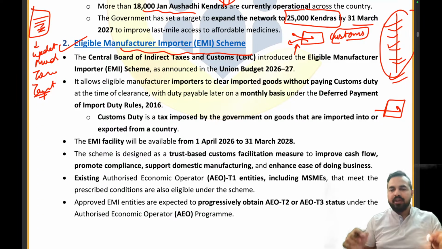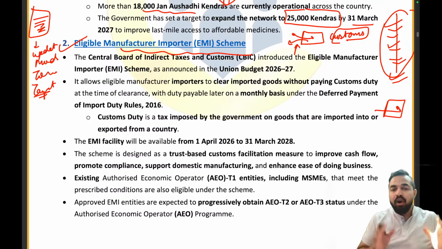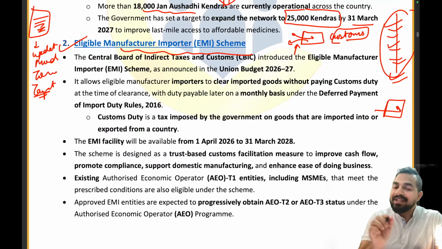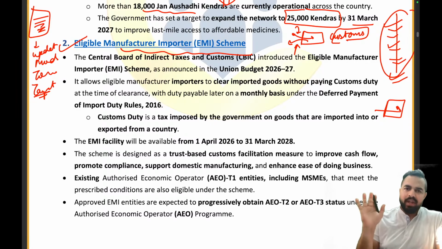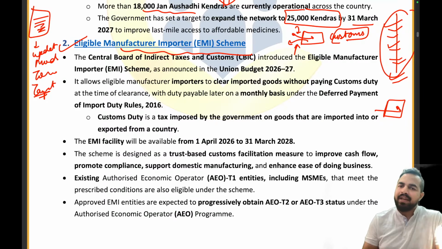Similarly, my dear friends, there are some importers or exporters who are involved in international trade, and they are having a good track record of paying the customs duty always on time. So these are called trusted importers or exporters, right? And that is why the administration says, okay, see, don't worry, you are not required to pay the custom duty right now. You can just take the goods, right? Don't worry, you can pay the custom duty at the month end.